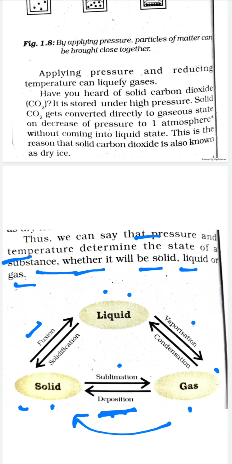Now let's see the other way around. Liquid can turn into solid, and this process is called solidification. So liquid can be cooled down into solids. Similarly, gases upon cooling, that is decreasing temperature, change into liquid, the process being called condensation. So here we are talking about 6 processes: fusion, solidification, vaporization, condensation, sublimation and deposition.